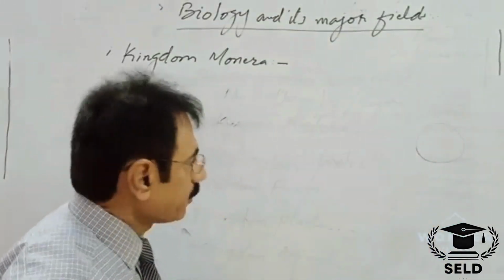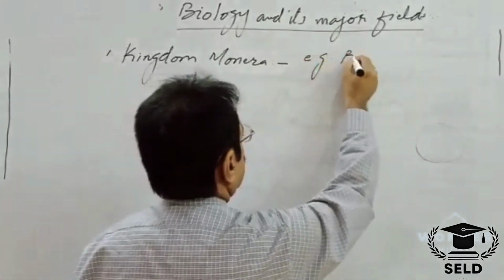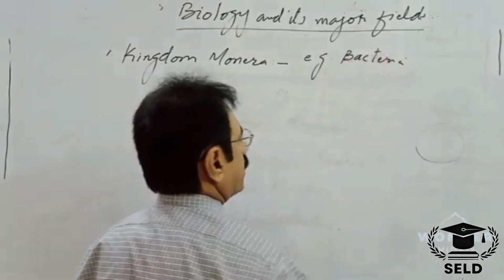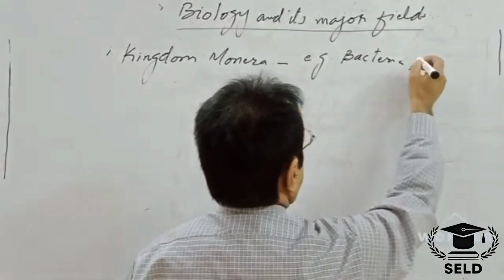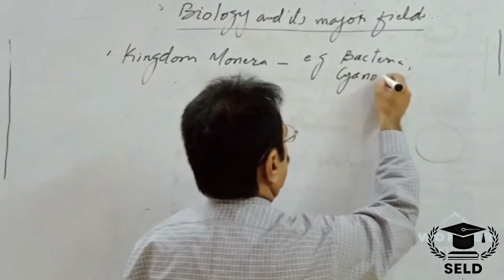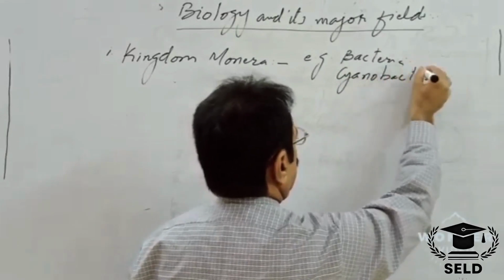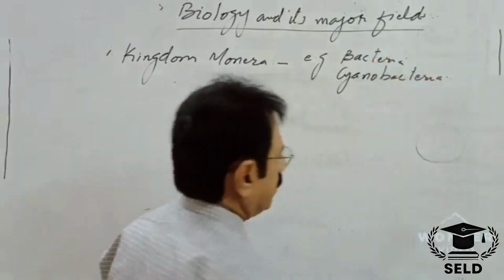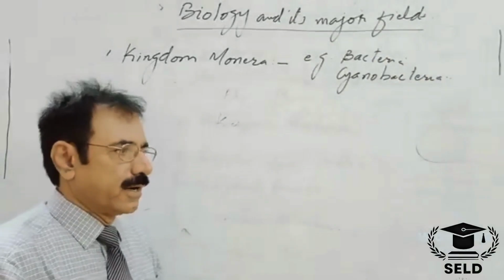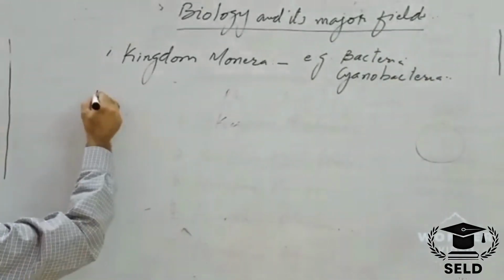Examples of prokaryotes are the bacteria, which are present everywhere, and cyanobacteria, which are also called blue-green algae. These are the prokaryotes and are included in the kingdom Monera. Let us see number 2.